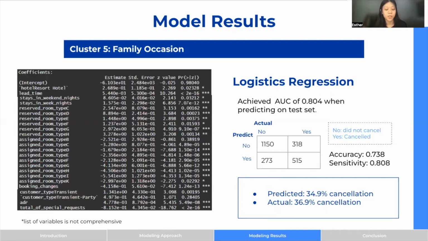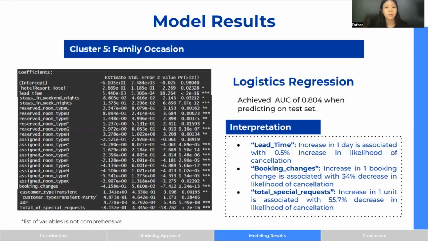The confusion matrix has been generated based on a default threshold of 0.5 for p, and we achieved an accuracy of 0.738, which means that we correctly classified 74% of customers. While this is lower than what some of our previous clusters achieved, we believe that it could be that the independent variables here are not as predictive as in the other clusters, hence the lower accuracy achieved. However, it still achieved quite a high sensitivity score of 0.808. The significant variables are as shown here. Do note that this list is not comprehensive.